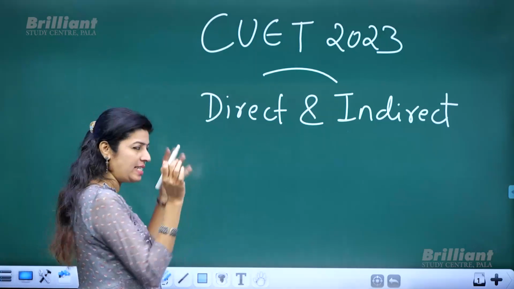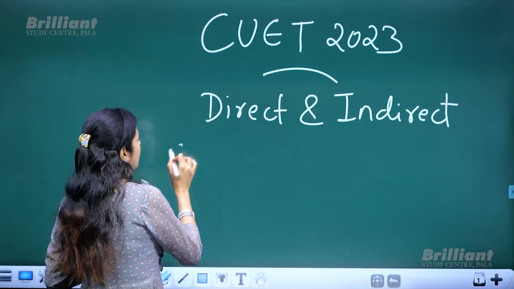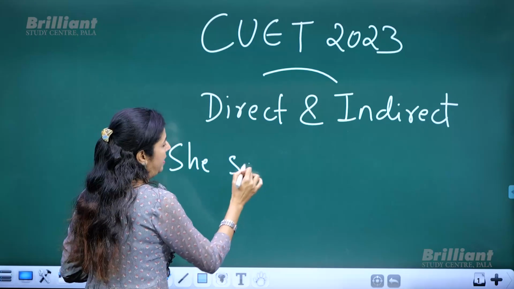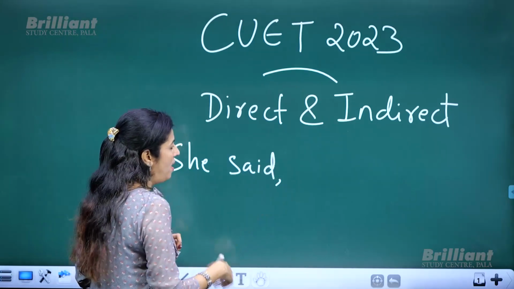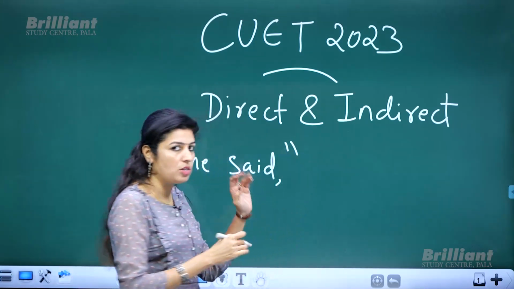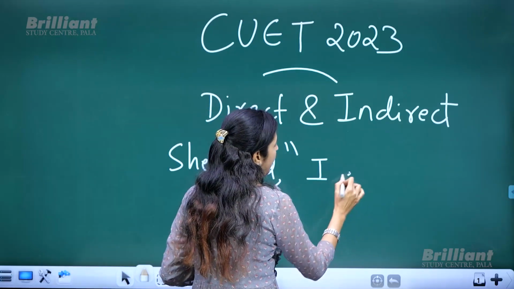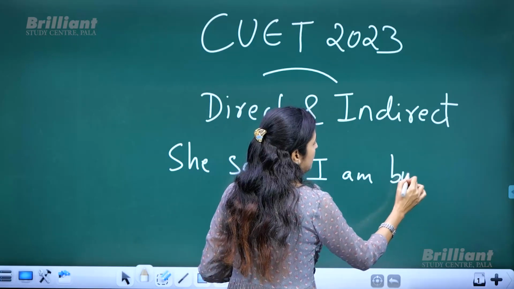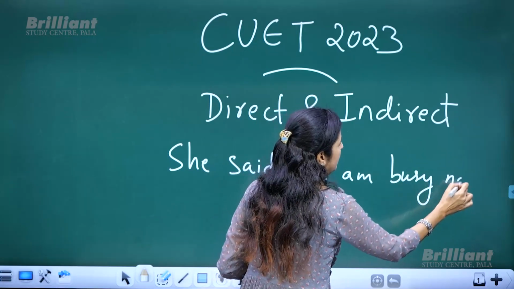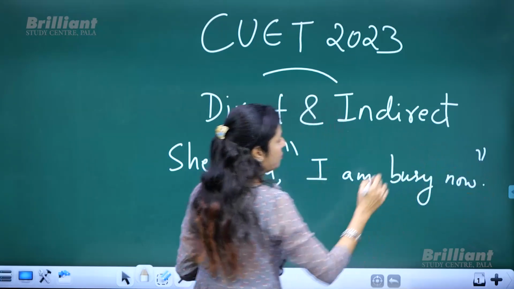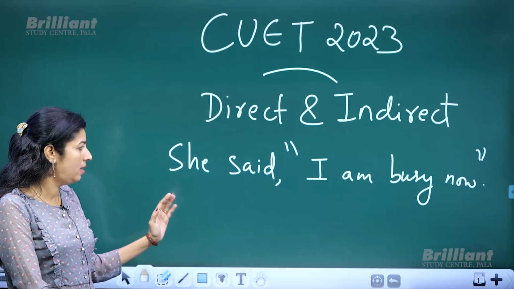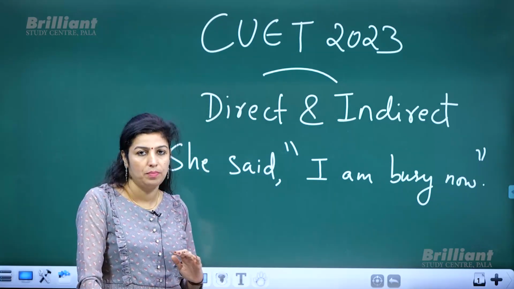One very simple example. She said, comma, then within double inverted commas, or you call it speech marks, I am busy now. She said, I am busy now.